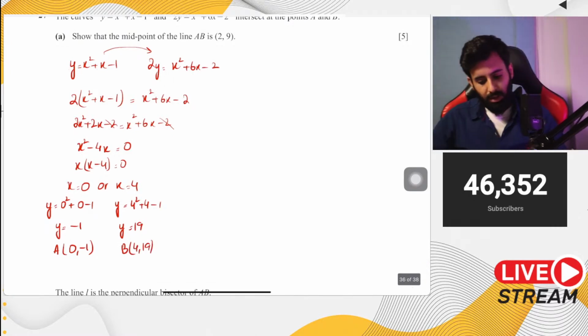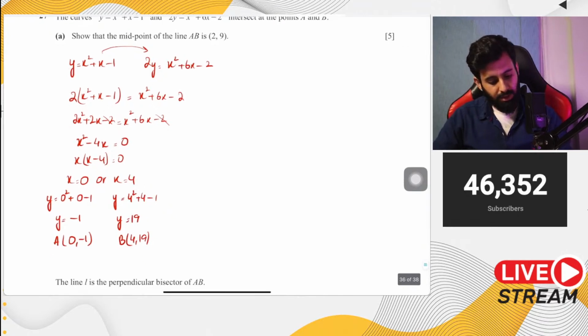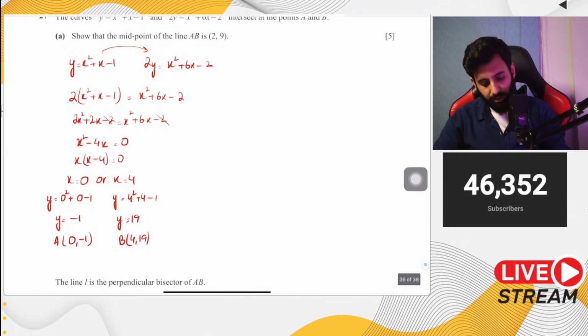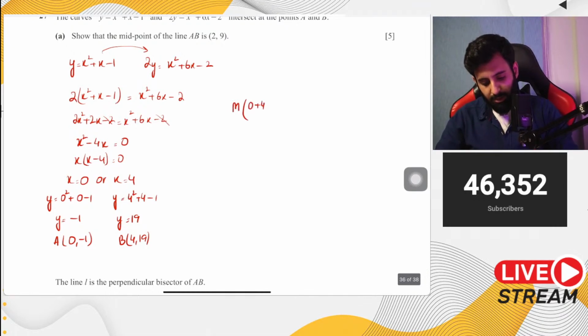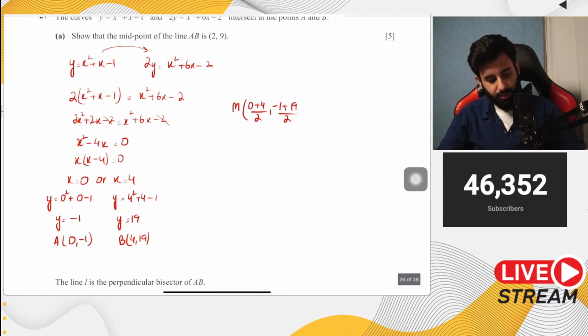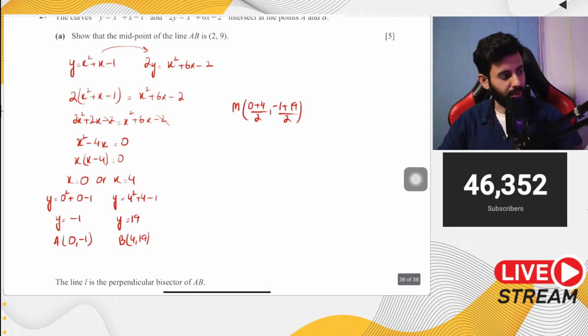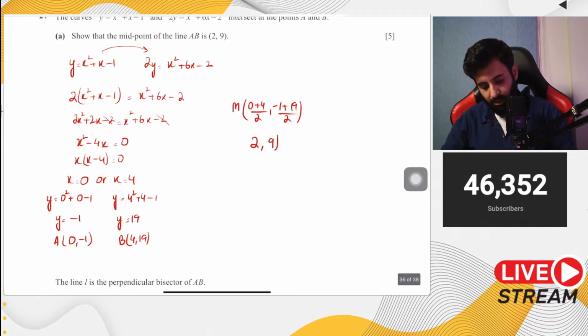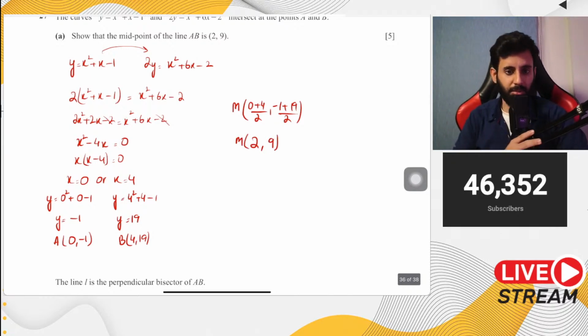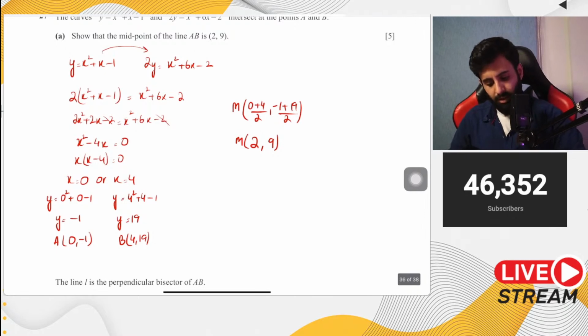Now the story doesn't end here. Now you have to find out the point of intersection. So you have to find out the midpoint of these 2 points. So you add the 2, divide by 2. 0 plus 4 is 4. 4 divided by 2 is 2. Minus 1 plus 19 is 18. 18 divided by 2 is 9. And there you go. Here we have the coordinates of the midpoint, 2 comma 9. Pretty easy.